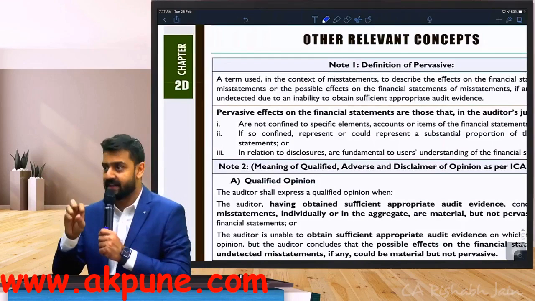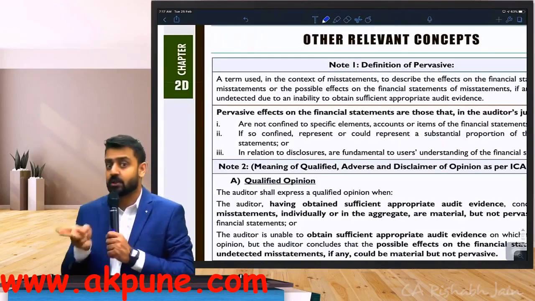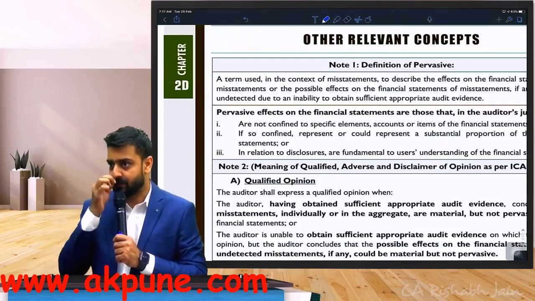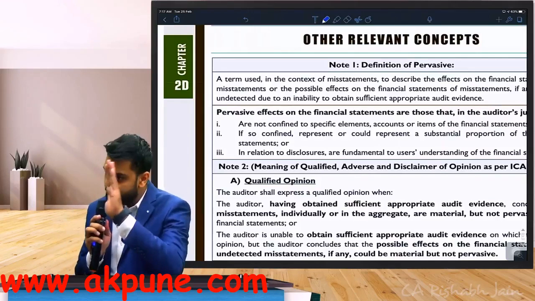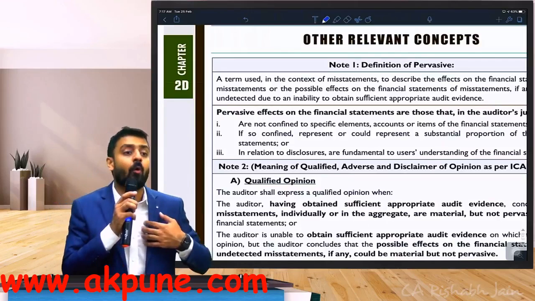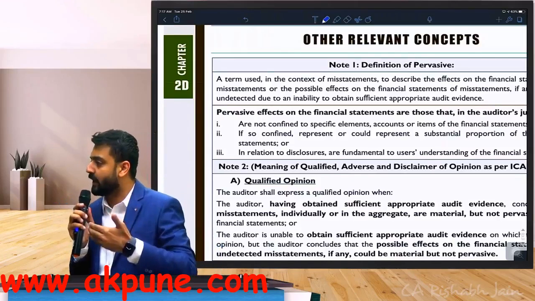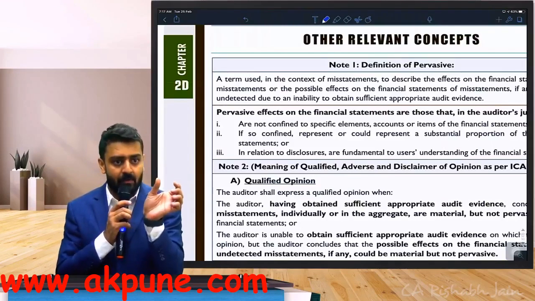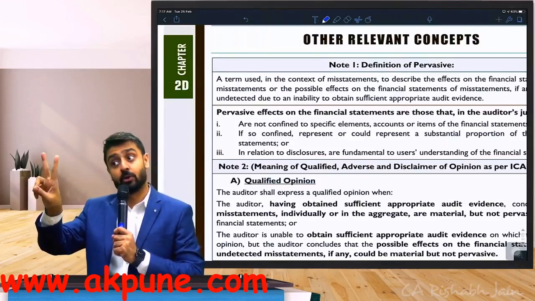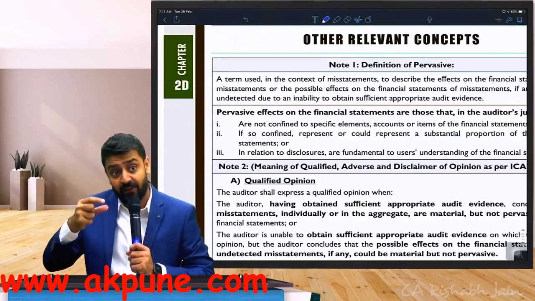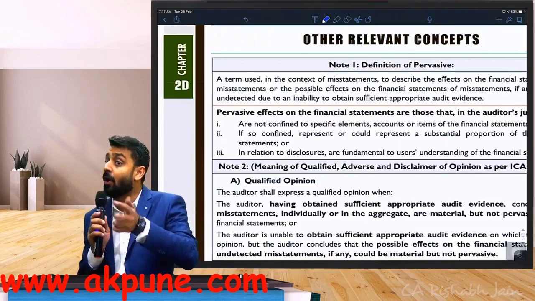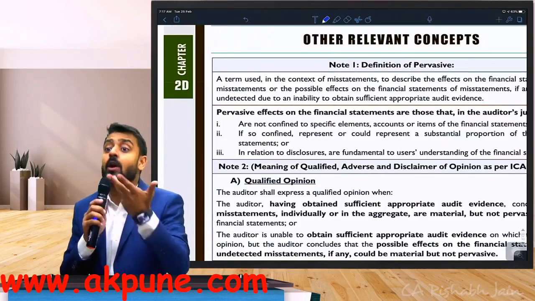Now you really know what is a misstatement and what is a possible misstatement. Situation number one, you have evidence and you conclude that there is a misstatement. Situation number two, there is no evidence, but you believe that there can be misstatements. Only in the context of misstatement, we use the word pervasive. When you want to evaluate the effect or possible effect of misstatements or possible misstatements, effect on what, sir?